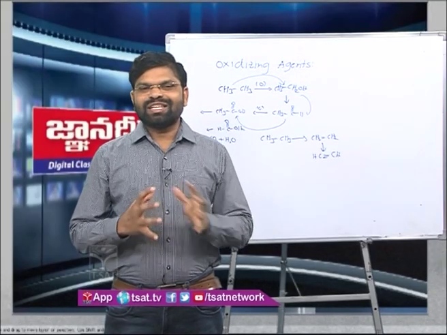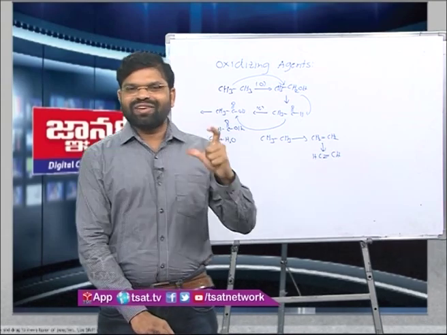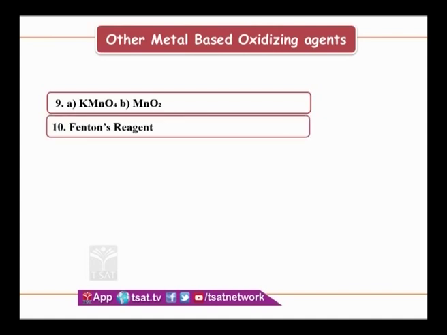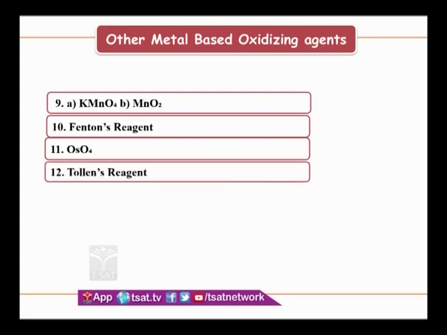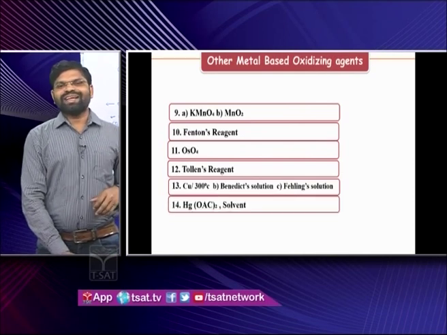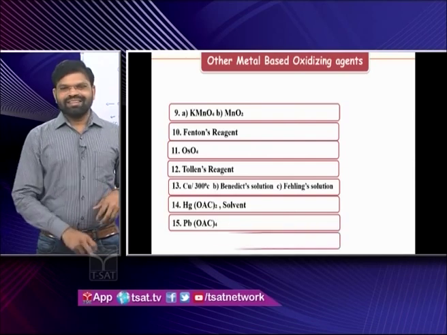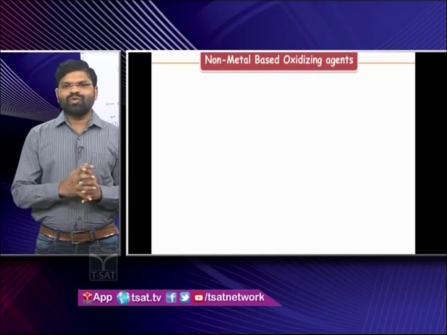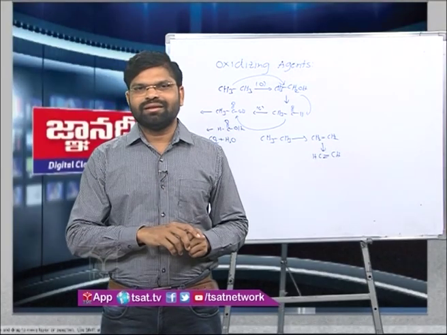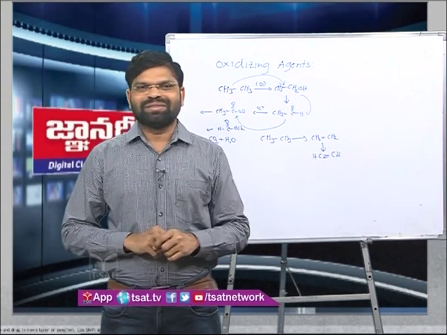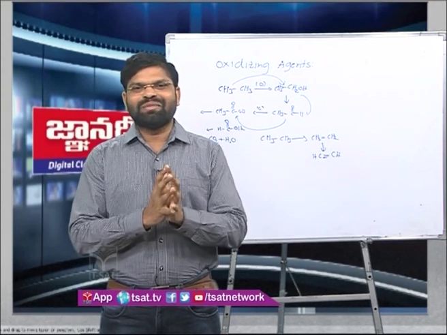Now comes the other metals. Other metal based reagents, very quickly I will go through them, then we will start from the very beginning. That is KMnO4, then Fenton's reagent, which is iron based, then osmium tetroxide, then Tollens reagent, then Benedict solution, copper and Fehling solution, then comes mercuric acetate, then lead acetate, and selenium dioxide. So these are the 16 most powerful oxidizing agents which carry the metal. In all of these, a metal is attached to oxygen; wherever you see, it is not another element, a metal oxide is there.